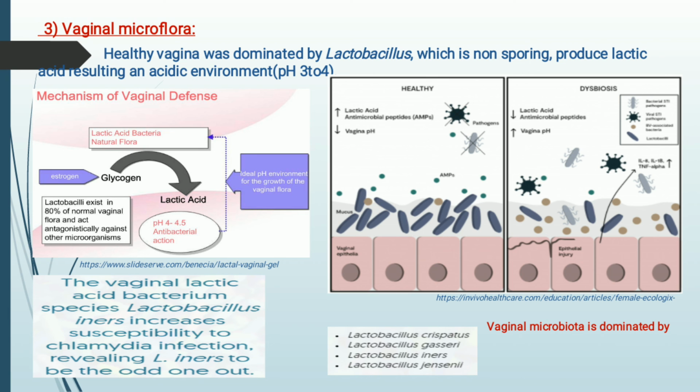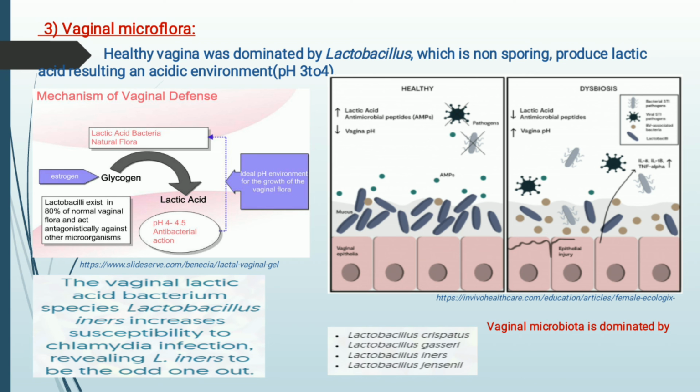Why? Because the size of Lactobacillus iners is very short. Its genome is actually one fourth of the genome of Lactobacillus crispatus and Lactobacillus jensenii. So the genome of Lactobacillus iners is very small, and the size of this bacteria is very small.